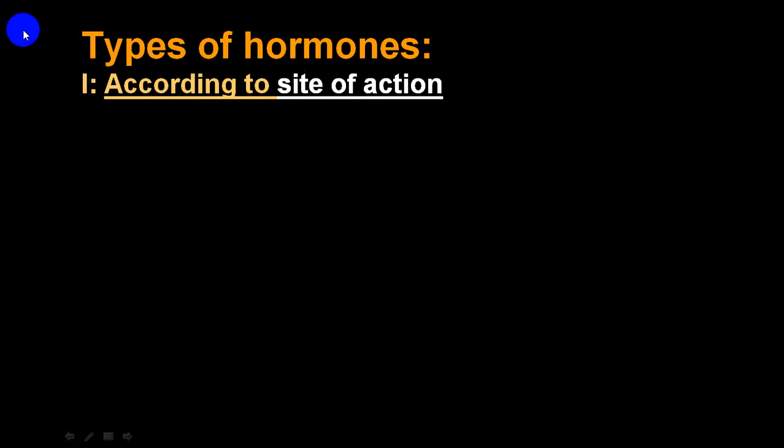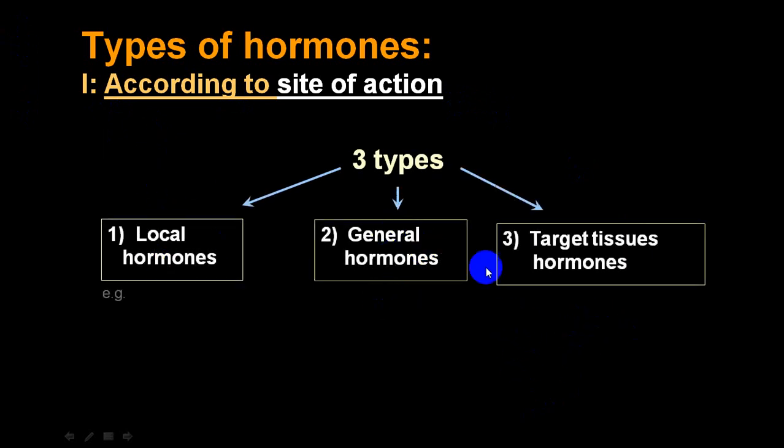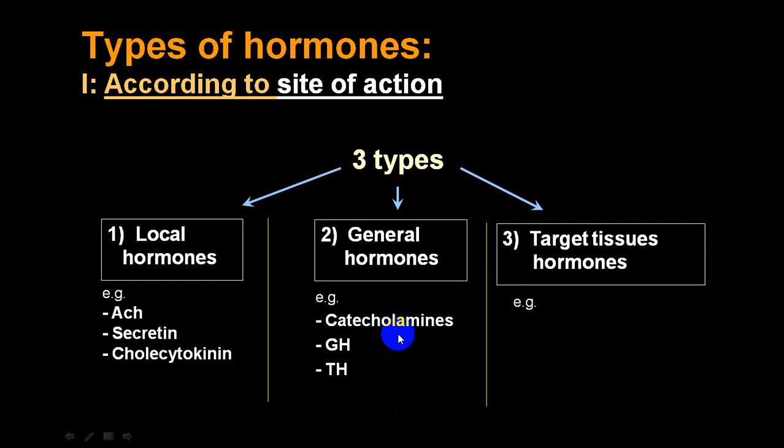So the hormones can be classified according to the site of action. Three basic types: local hormones, general hormones, target tissue hormones. Classical examples of local hormones are acetylcholine, secretin, cholecystokinin. They act locally only. While general hormones, catecholamines, act in general. Growth hormone acts on multiple cells. Thyroid hormone acts on multiple cells.